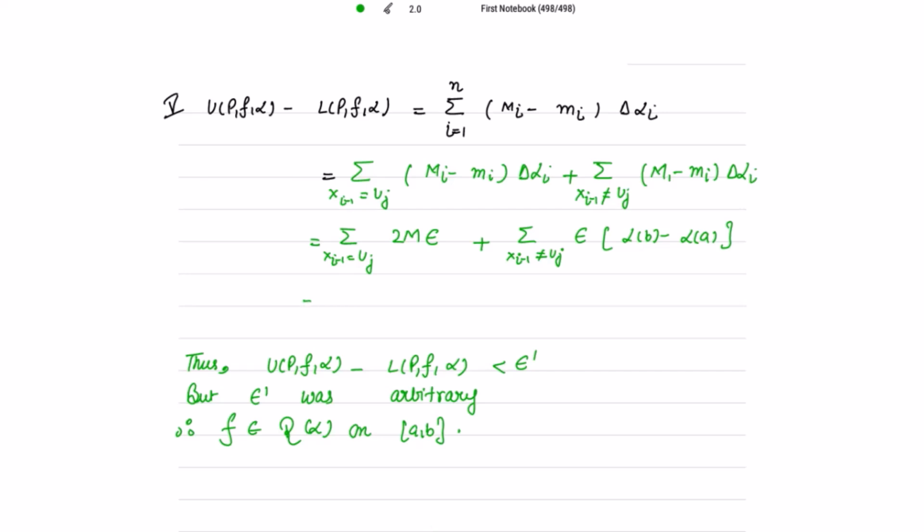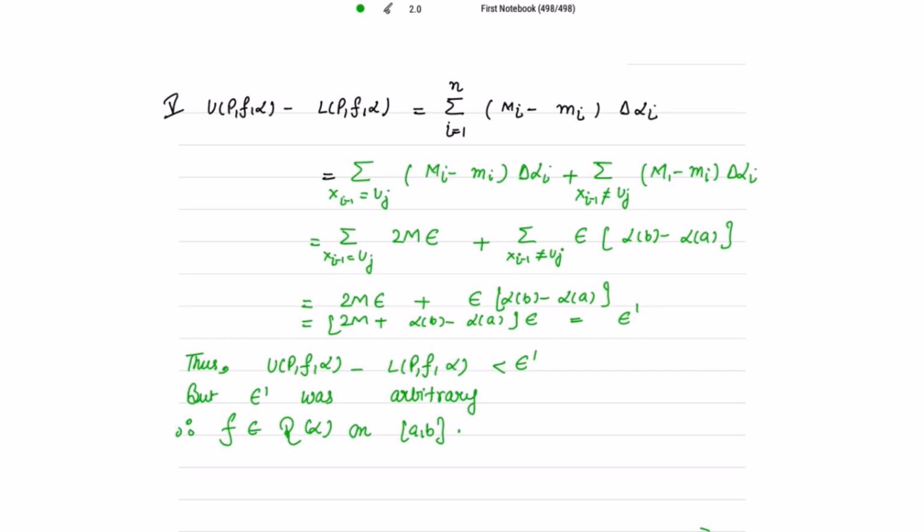So this is equal to 2m epsilon plus epsilon times alpha b minus alpha a. Taking epsilon common, 2m plus alpha b minus alpha a, and this is any real number, so this can be written together as epsilon dash.